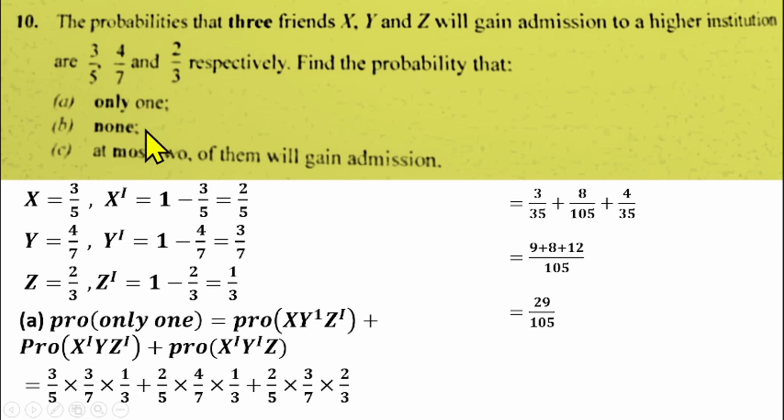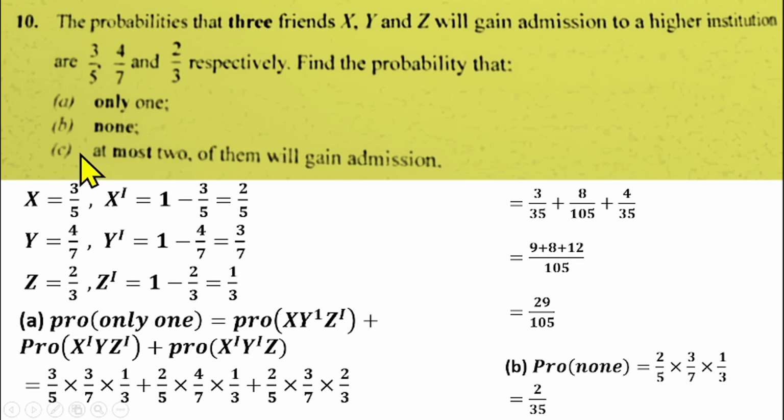Then the probability that none will gain admission will be the probability that S did not gain, Y did not gain, and Z did not gain. So the probability that none gain admission will be the probability that S did not gain, which is 2 over 5, times the probability that Y did not gain, 3 over 7, times the probability that Z did not, which is 1 over 3. We cancel 3 here, you have 2 over 35. That is the probability that none will gain admission.